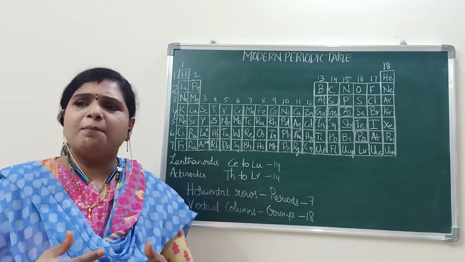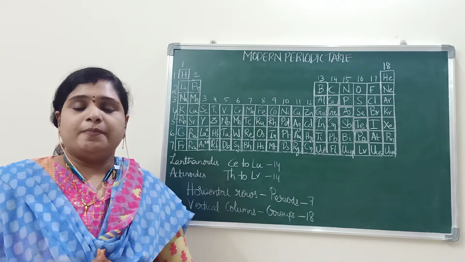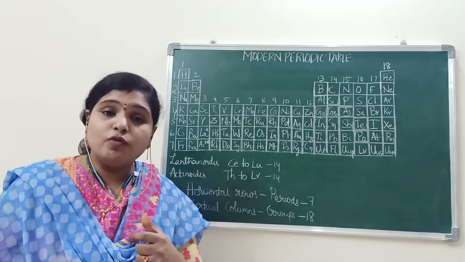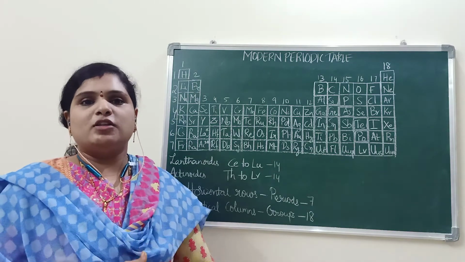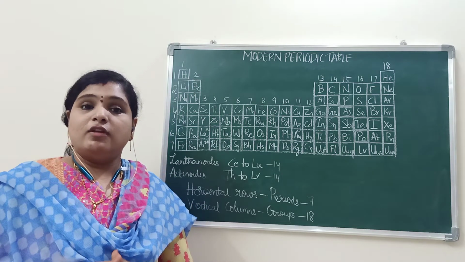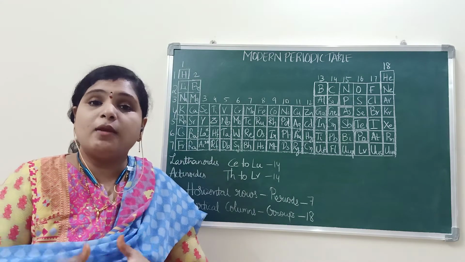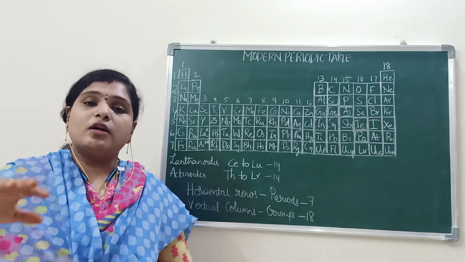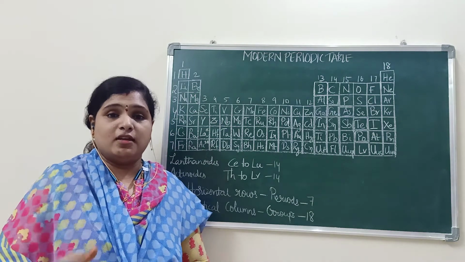That means combining with others is nothing but the reactivity. The reactivity will give you information about the chemical properties of the element. That means what type of compounds it will form, what kind of substances it can form. That information can be given.